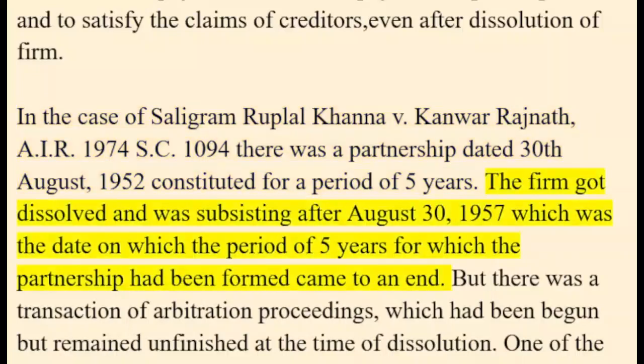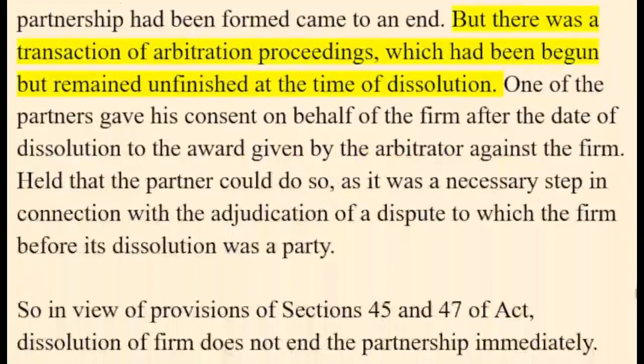The firm got dissolved and was subsisting after August 30, 1957, which was the date on which the period of 5 years, for which the partnership had been formed, came to an end. But there was a transaction of arbitration proceedings, which had been begun but remained unfinished at the time of dissolution.